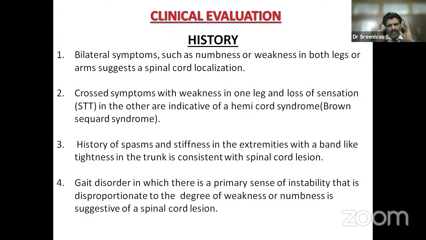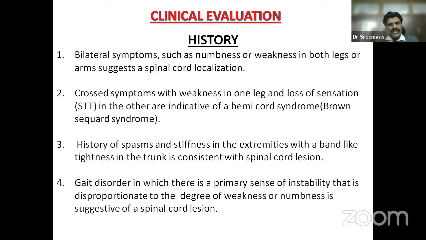So history, what are all the important points? History, his story, that is history. So listen carefully to the patient's story. Bilateral symptoms such as numbness or weakness in both legs or arms suggest a spinal cord localization. Crossed symptoms with weakness in one leg and loss of sensation, spinothalamic tract, in the other are indicative of a hemicord